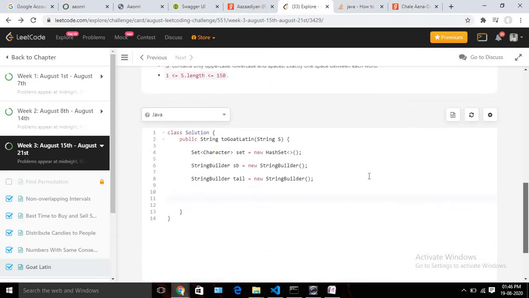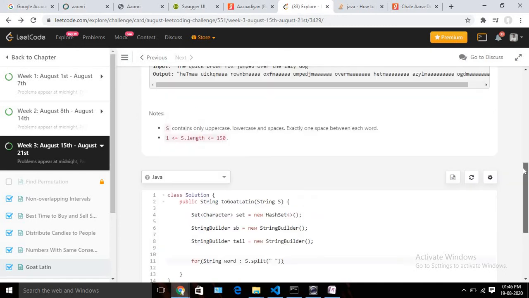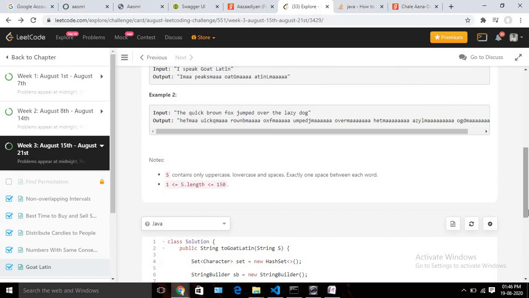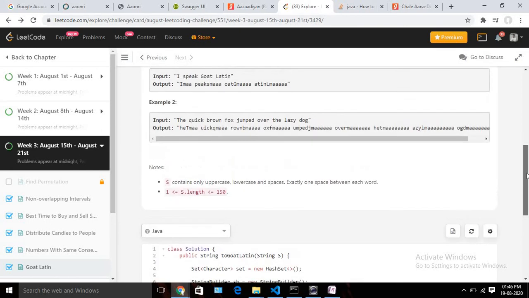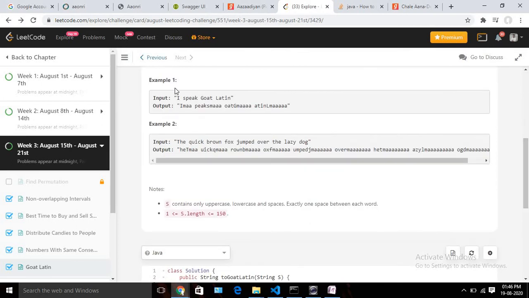Okay, so let's do that, and then we will run a for loop. So for String word, and we will break the actual string, so it should be s.split. We will split based on space, right? So whenever I see any spaces, I will split there. Okay, so after doing so, we will pick one single word at a time. Now suppose I already split it, so my first word is I, right? So at first I need to check whether it's a vowel or not.